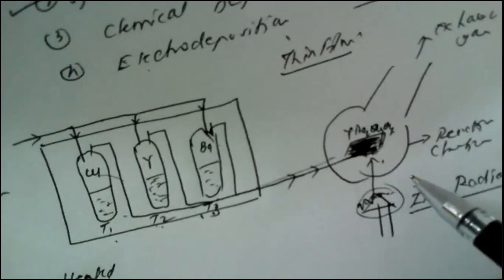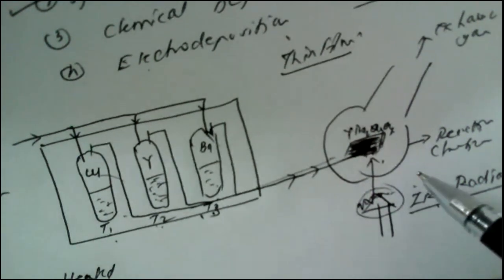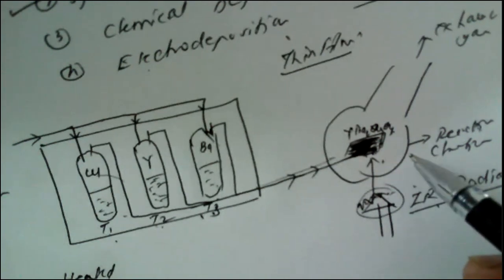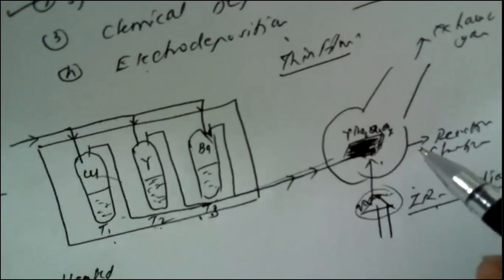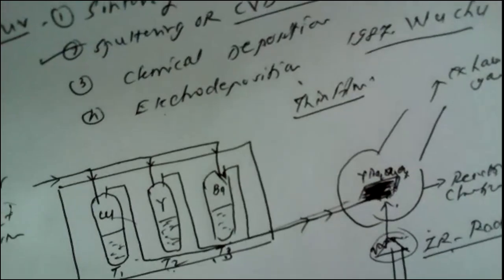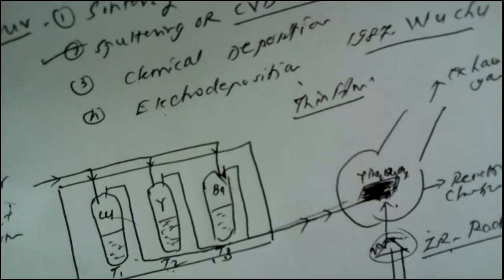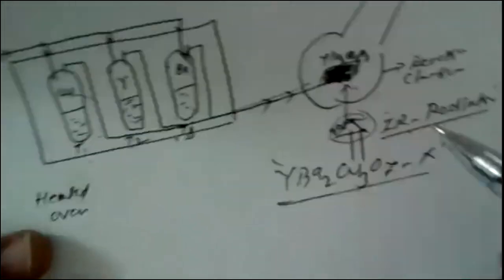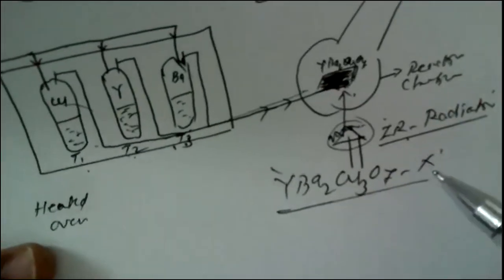After deposition, the film may be amorphous. It is annealed, that means heated at high temperature and then cooled, to get the desired crystallinity of the film. So this is how the YBa2Cu3O7 minus x ceramic superconductor can be obtained.